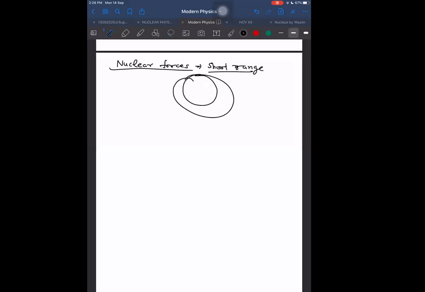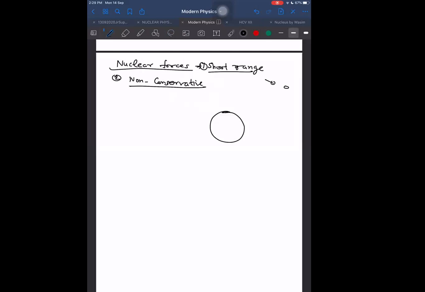And these are non-conservative also. Number one, short range. Number two, non-conservative. These are not central, meaning the force between two nucleons may not be along the line joining their centers. Two nucleons, one proton and one neutron, apply an attractive force on each other, attractive meaning towards each other, but it may not be along the line joining them. It may be in some other direction also.